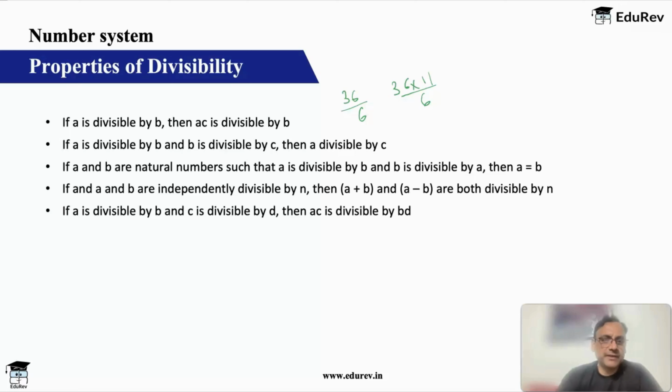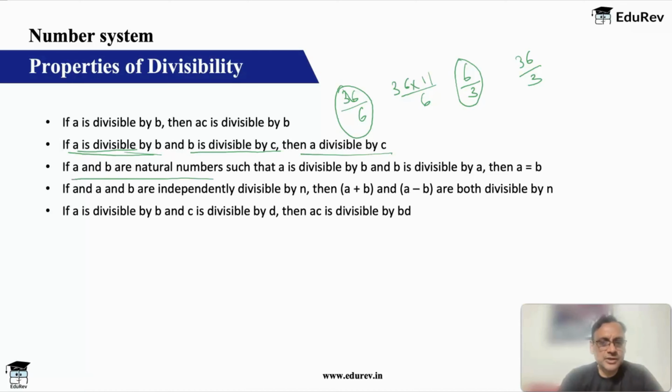Okay. Then if A is divisible by B, 36 is divisible by 6 first, and 6 is divisible by 3, then 36 will be divisible by 3. So if A is divisible by B, B is divisible by C, then A is also divisible by C. So all are very intuitive, but just a repeat so that we don't forget this.